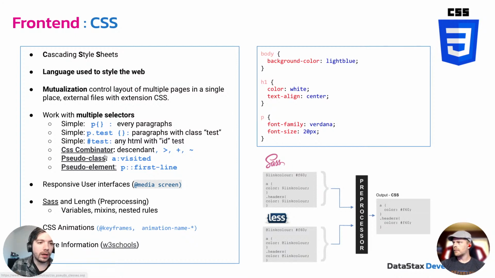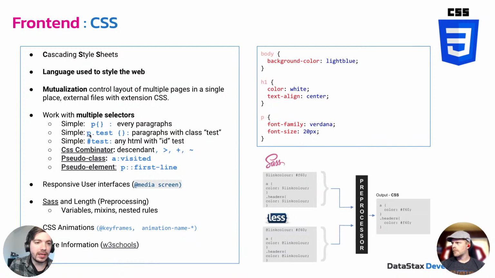So the way that it works is that there's multiple selectors that you can use in your style sheet to affect your page. For example, if you use the P tag or selector, as you can see in the example to the right, this is going to style every single paragraph tag. The paragraph tag is the tag with just the letter P. Every single paragraph tag that shows up on your page will be styled in this way, right? All of these styles will apply to it. You can set the font, the size, the color, backgrounds, borders, all sorts of different things. But then you can also create classes.